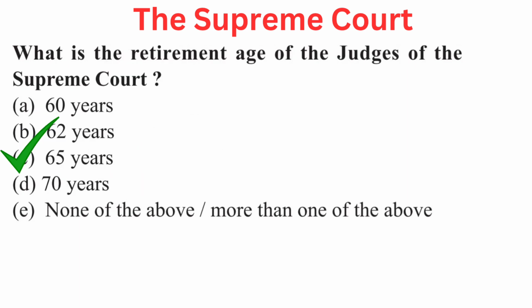Your question is, what is the retirement age of the judges of the Supreme Court? Your options are A. 60 years, B. 62 years, C. 65 years, D. 70 years, or E. None of the above or more than one of the above. Right answer is C. 65 years.